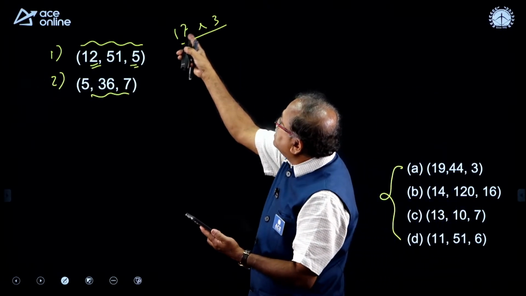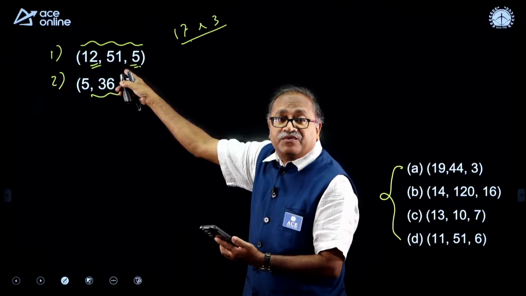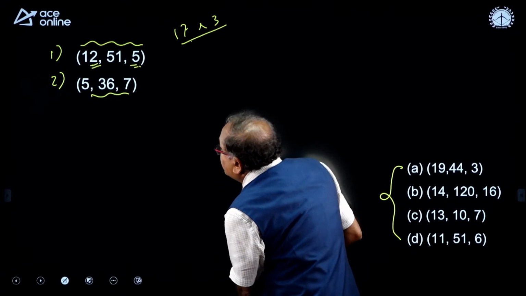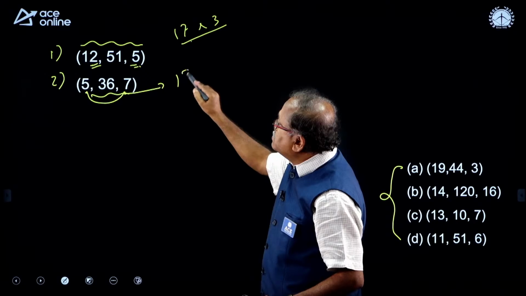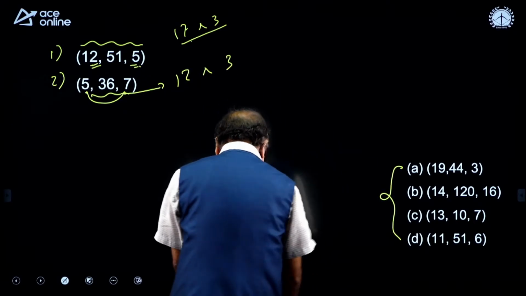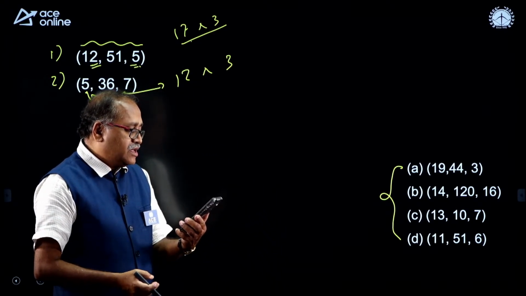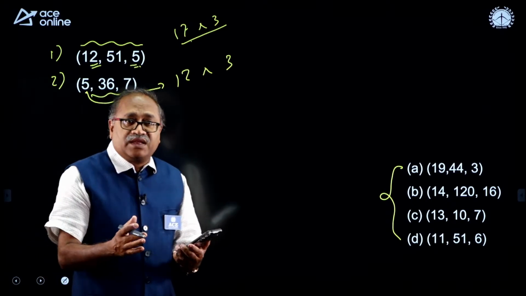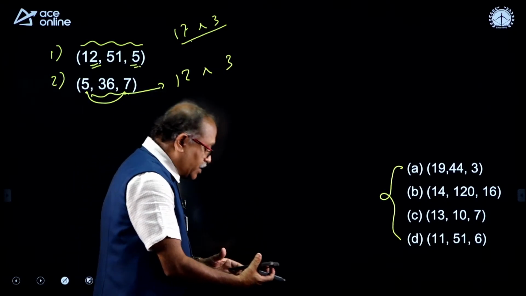I already noticed that 12 plus 5 is 17 and I notice this is 51. I know the 17 multiplication, 17 into 3 is 51. So, I will try to apply the same logic over here. 5 plus 7 comes to 12 and 12 into 3 is 36. You got it? Okay. So, please answer the question, my other friends. These all are very important, it is a revision class, that is the reason I am not taking a single topic. So, hope the rest of you have understood it.